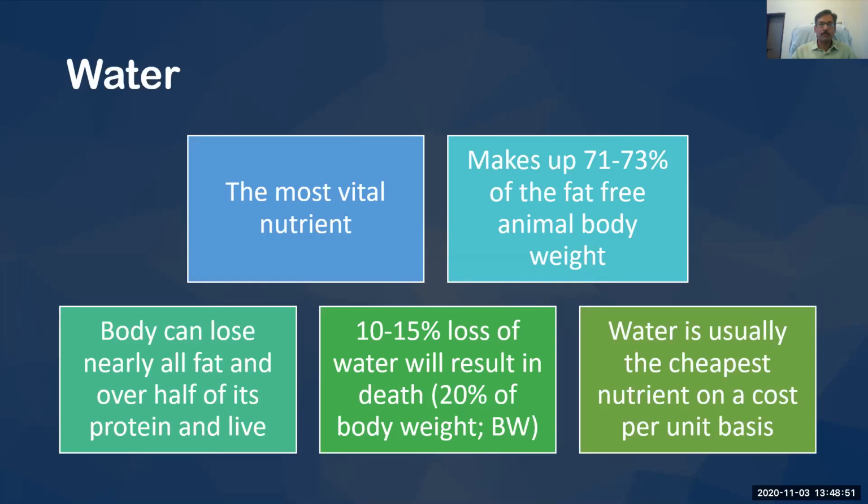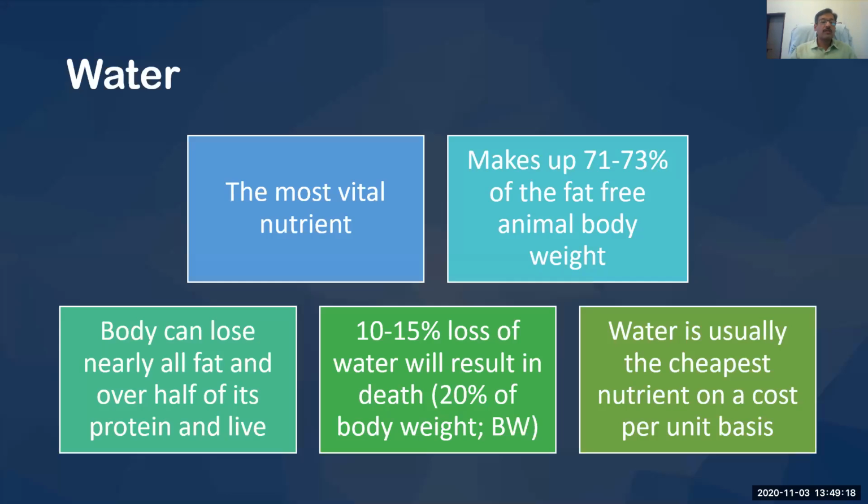If you just look at milk, it has only 13% total solids and 87% is water. This is how much water you can see in milk. Similarly, in the case of a human being, in an adult individual around 60% of body weight is comprised of water.